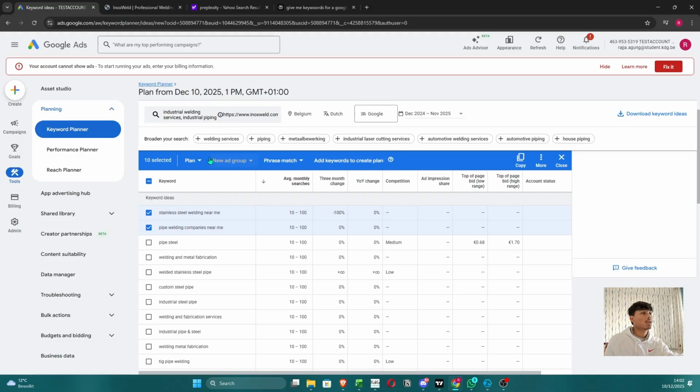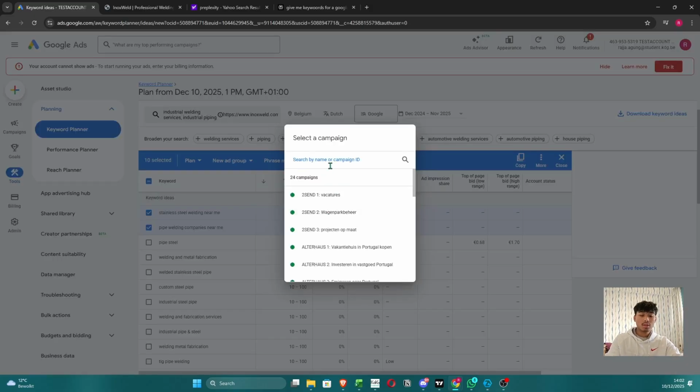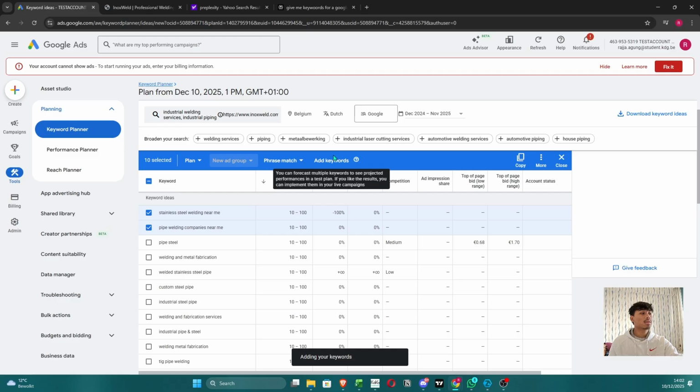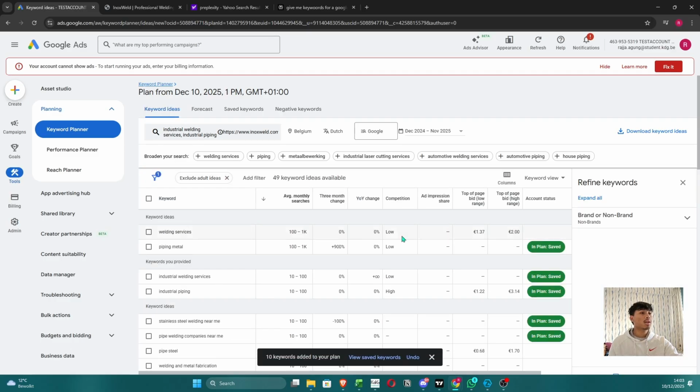Instead of a new campaign, choose an existing campaign, and then here you can look for your campaign. I think that's already okay. Now you can plan a new campaign or existing campaign, right? New ad group: Inox services, and phrase match, and then you can add this to the new plan, and there you go.